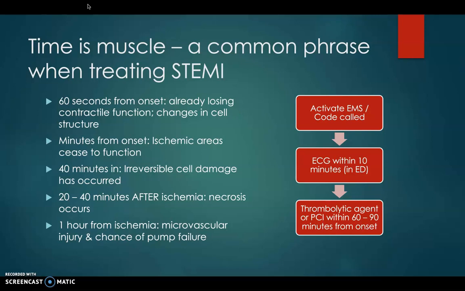So from onset or recognition of symptoms, one should activate EMS or call a code. You want to obtain an EKG as soon as possible, and the thrombolytic agent or PCI should be initiated within 60 to 90 minutes from onset, sometimes called the door to balloon time.